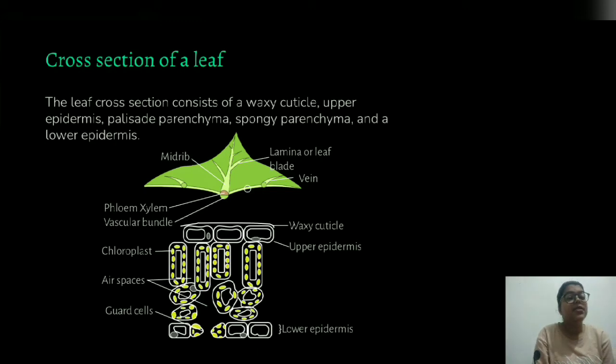Upper epidermis consists of waxy cuticle, and below that it consists of palisade and spongy parenchyma. It also consists of air spaces. And in the lower epidermis are present the guard cells, which are responsible for the opening of minute pores called stomata. So how does the gaseous exchange actually occur in the leaves? Let's take a look at that.